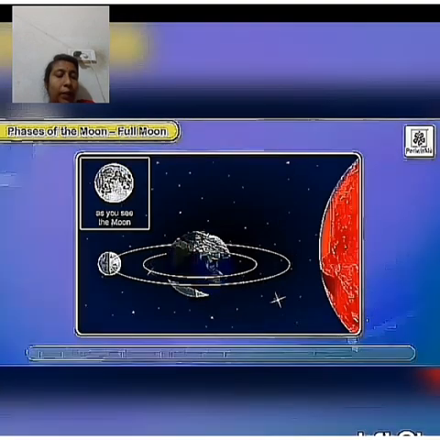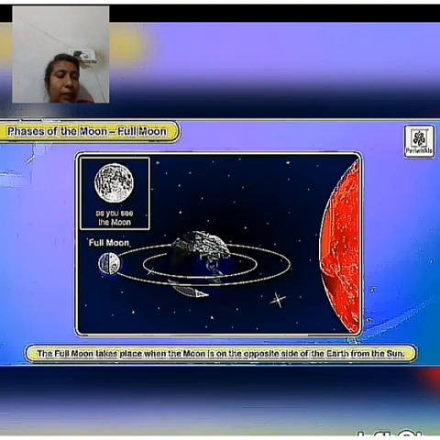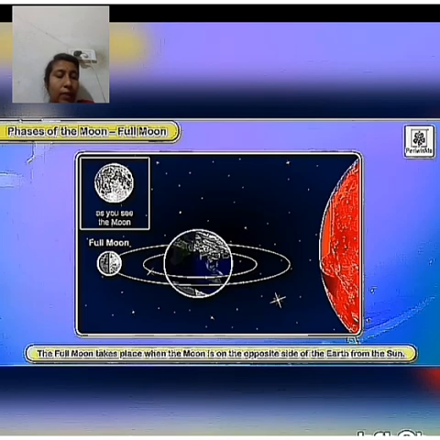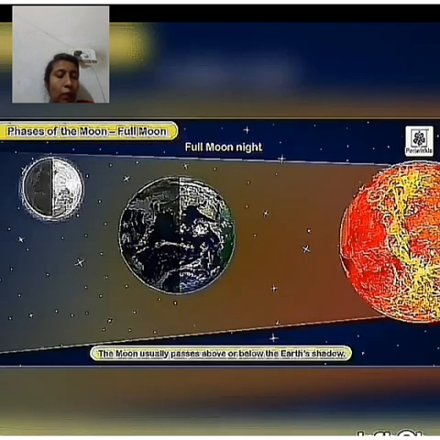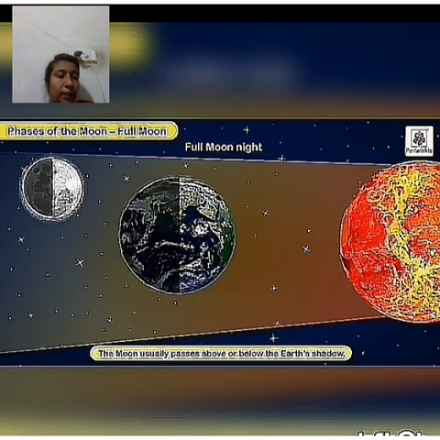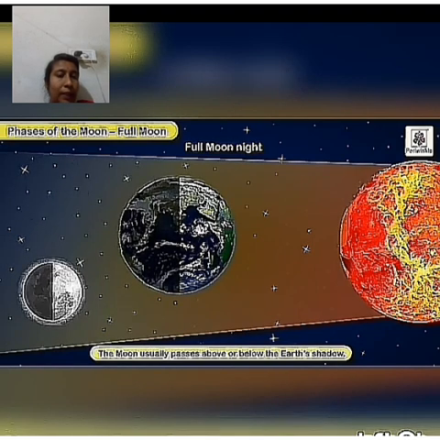Full moon. The full moon takes place when the moon is on the opposite side of the Earth from the sun. The moon usually passes above or below the Earth's shadow. Thus, the moon reflects the light of the sun and appears completely illuminated.